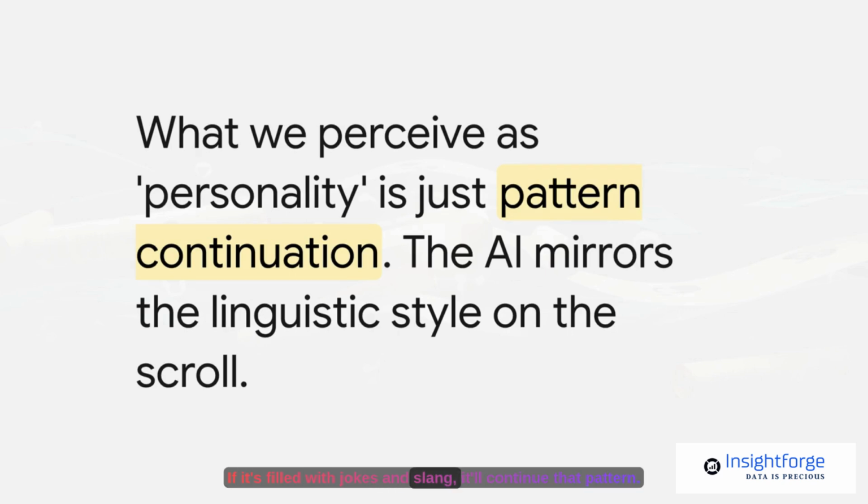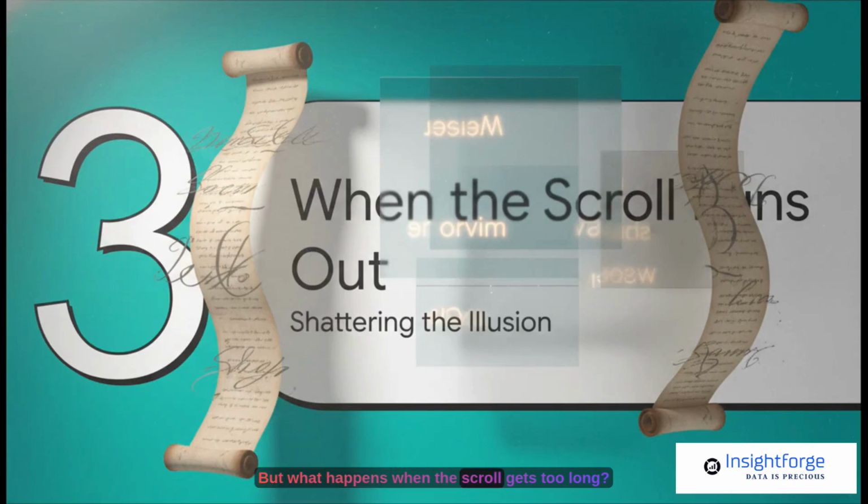If it's filled with jokes and slang, it'll continue that pattern. It's just mirroring the text it can see right now. But what happens when the scroll gets too long? This is where the magic trick starts to fall apart, and where we see the very real, physical limits that shatter this whole illusion of memory.